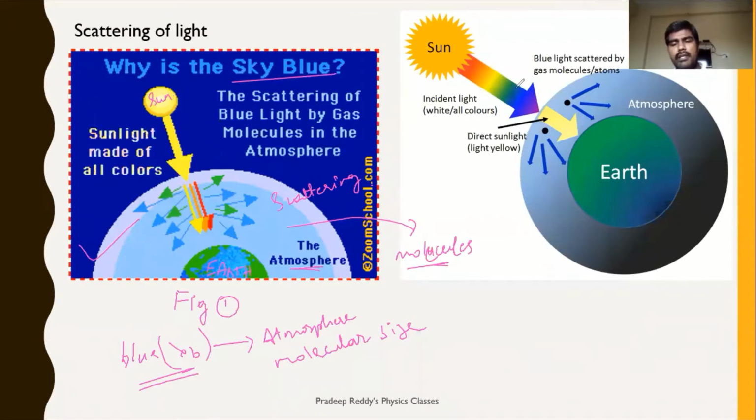And the same thing here also. This is one more figure. The concept is the same, but it is a different representation. Here is earth and we have atmosphere. When sunlight, which is all colors, this is white light, enters the atmosphere, what is happening is that here is a molecule and here is a molecule.